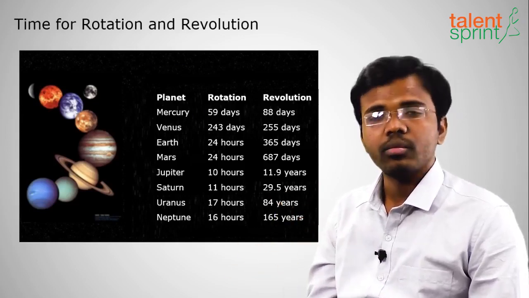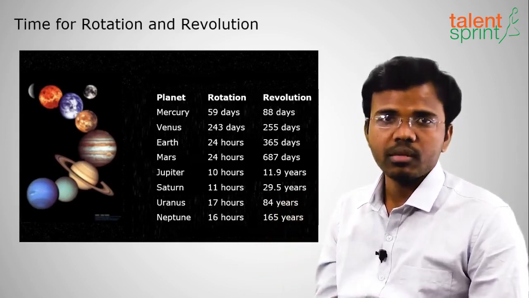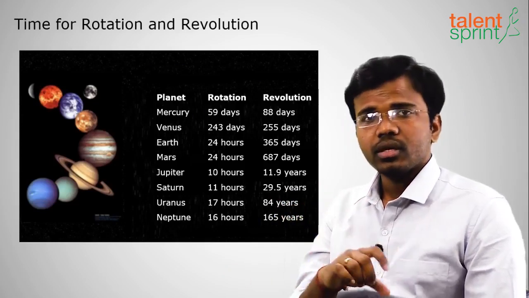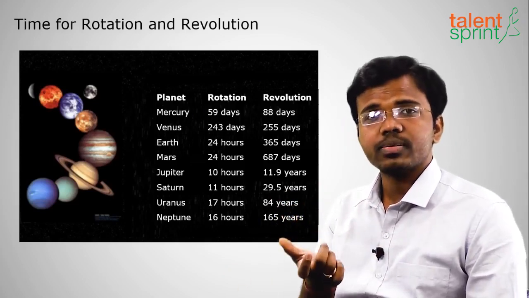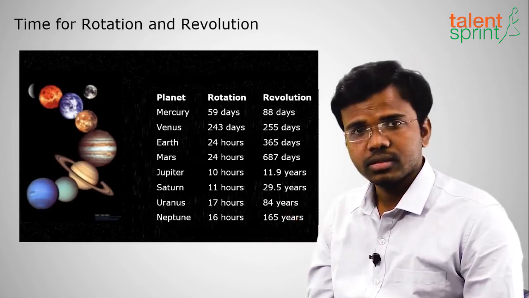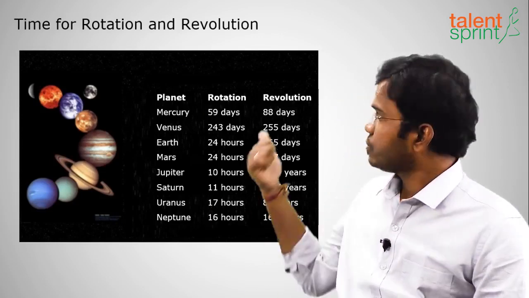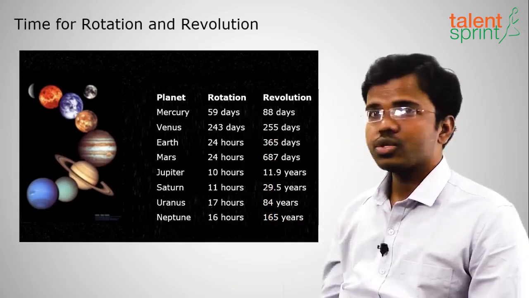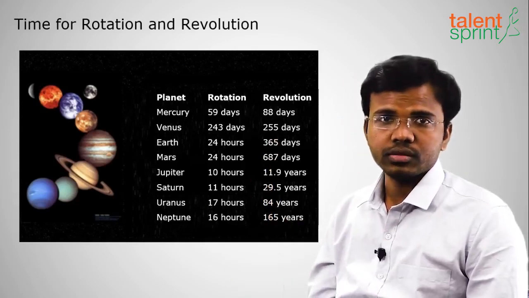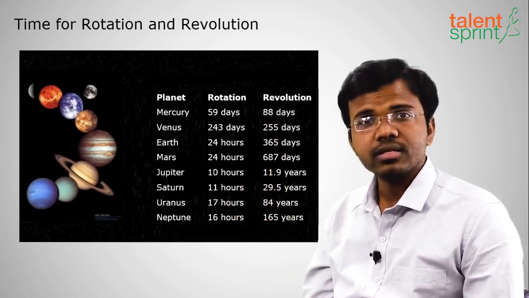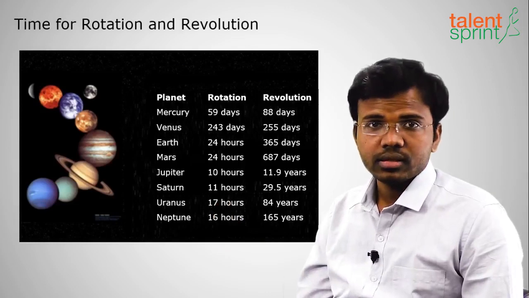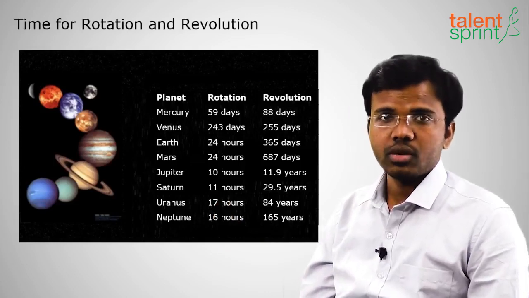R-E-T-R-O-G-R-A-D-E. Retrograde motion. Opposite to the normal direction. Only Venus and Uranus rotate from east to west. Remaining all the 6 planets rotate from west to east. Clear with this? So Mercury takes the lesser time, that is 59 days to complete one rotation, and Venus takes the higher time, that is 243 days for its rotation around its own axis.